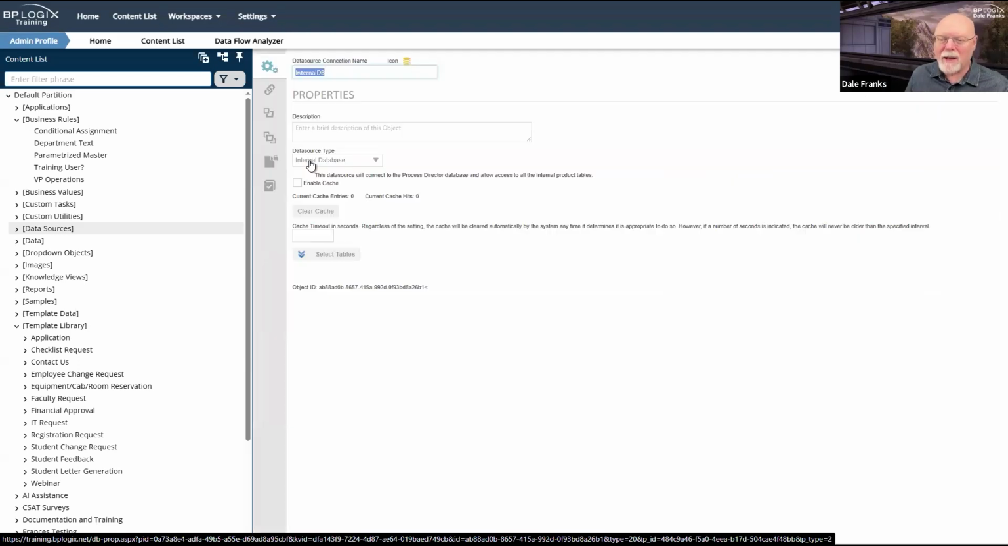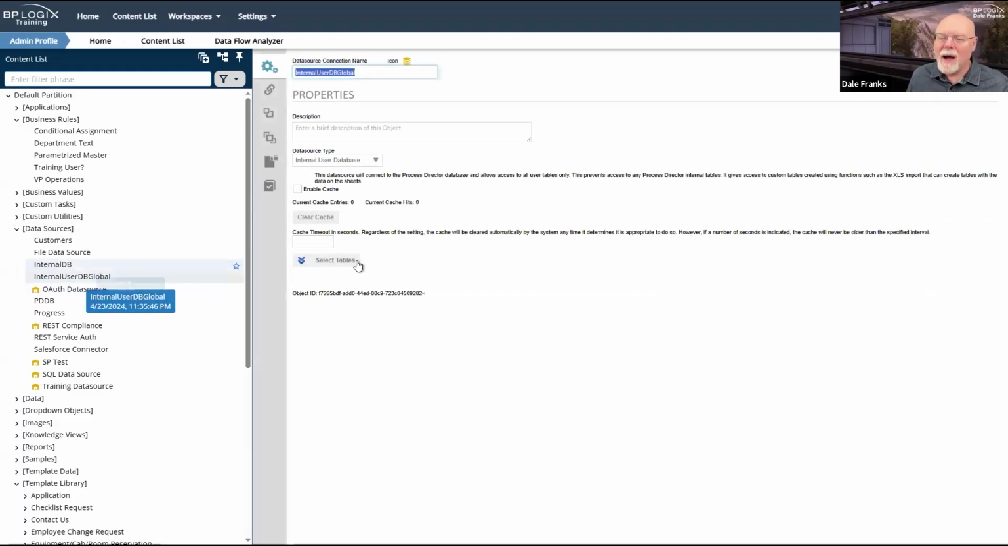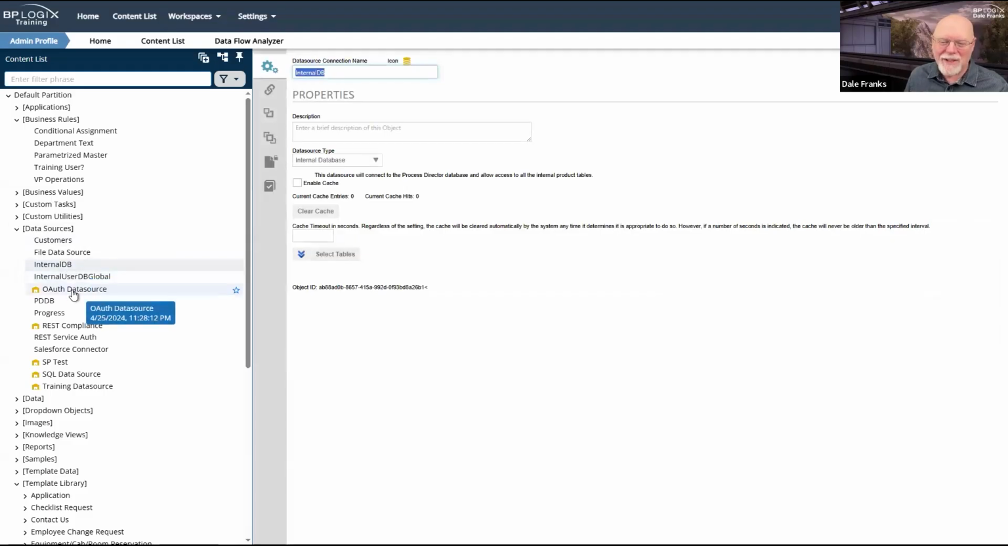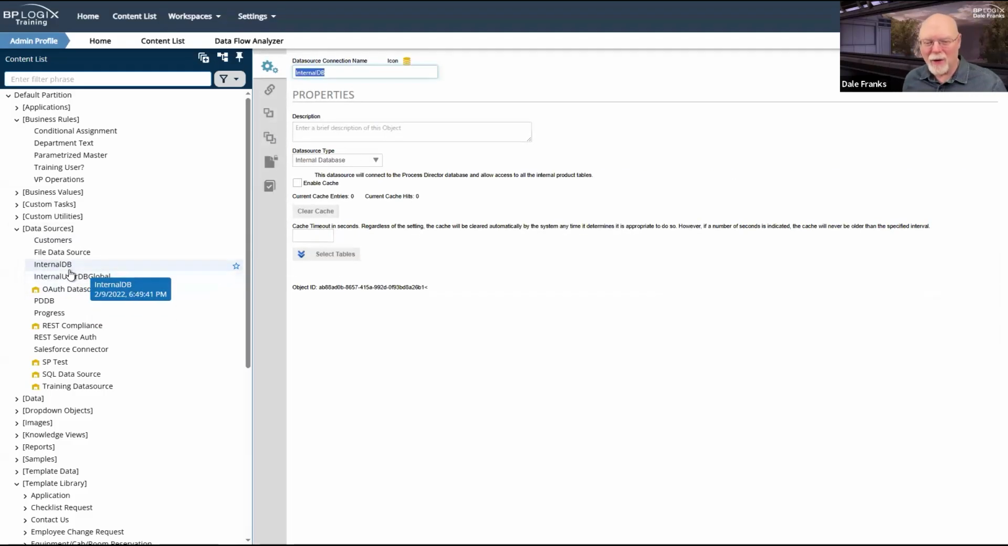I have the same data source that, like, here's a data source called internal DB. It just gives me the entire internal DB, and so does internal DB global. So I should not actually have two of these data sources. I should have internal DB and internal DB global.